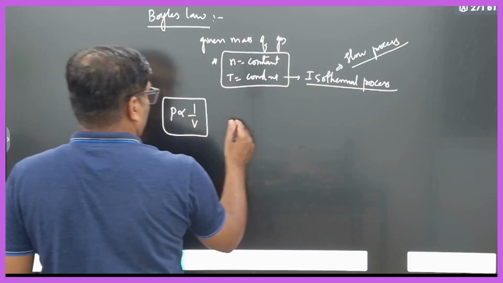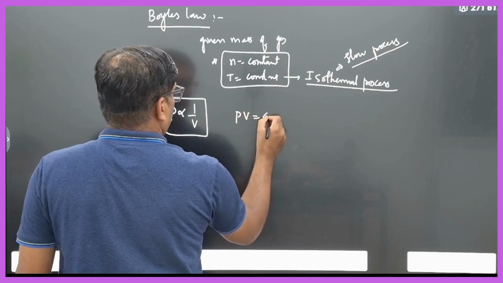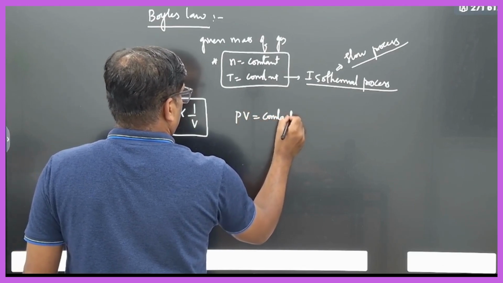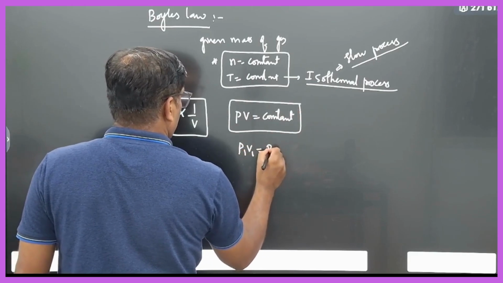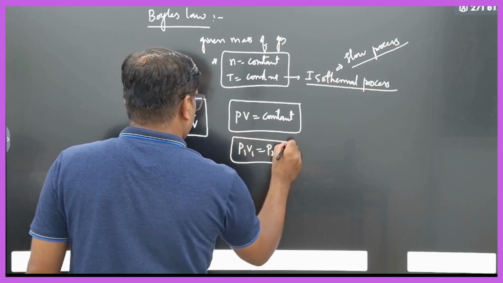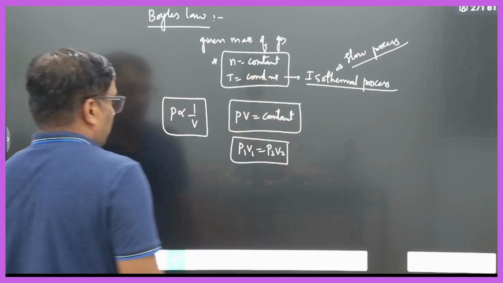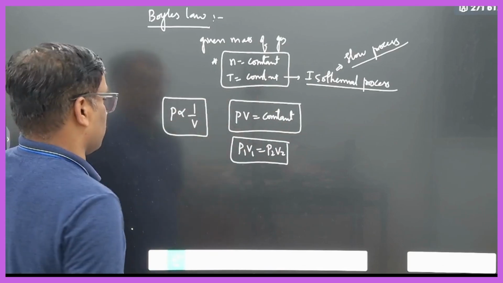Now we can rewrite it as pressure into volume is equal to constant. Therefore, we can rewrite it as P1V1 = P2V2. The constant is related to the temperature.